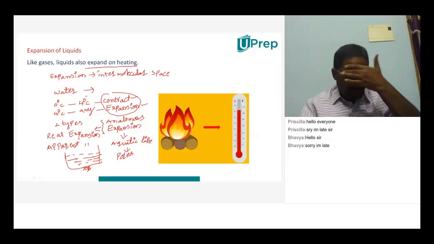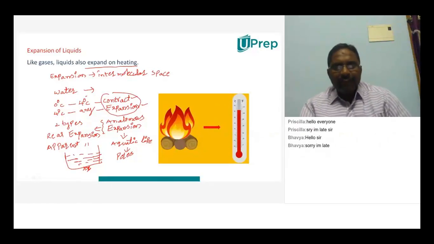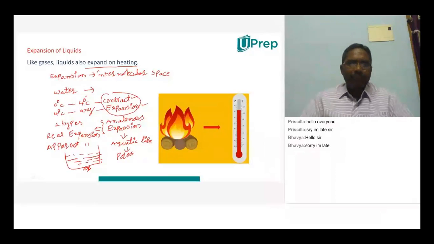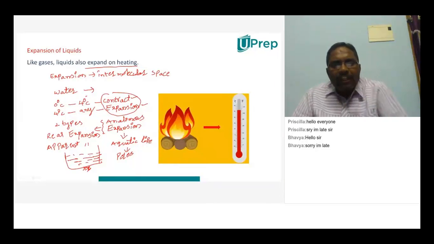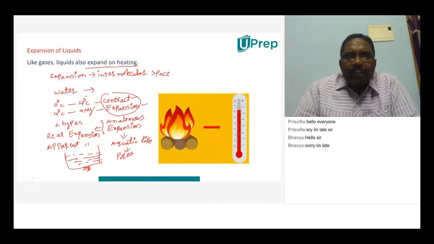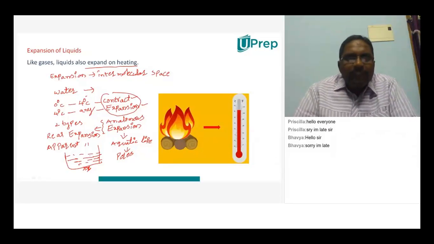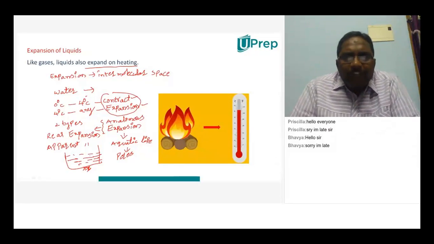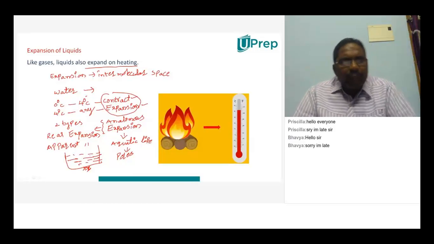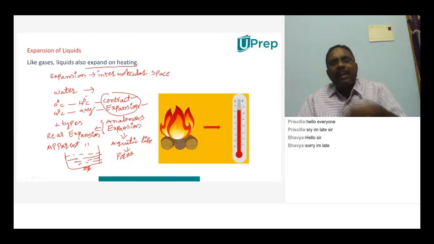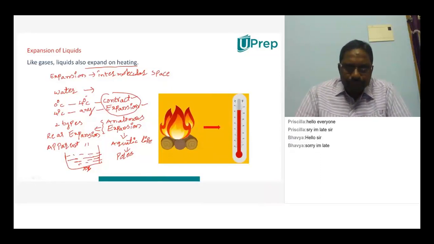Okay, you are giving different options. So let us observe in a different way. You are thinking only about the liquid, but think about the bowl which you are taking. Which gets heated first? The bowl will be heated first. Bowl will be made with which material? Steel, very good, either iron or steel. And when you are heating that steel bowl, it gets heated, and after that the water in it will also get heated.